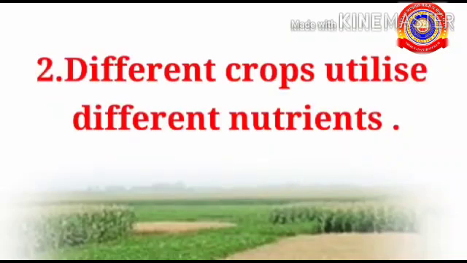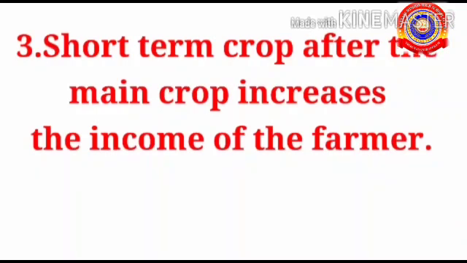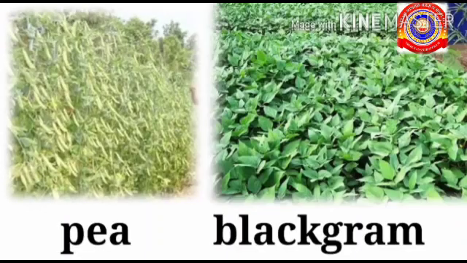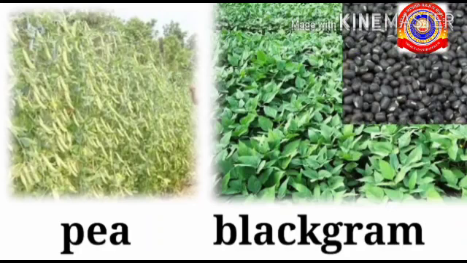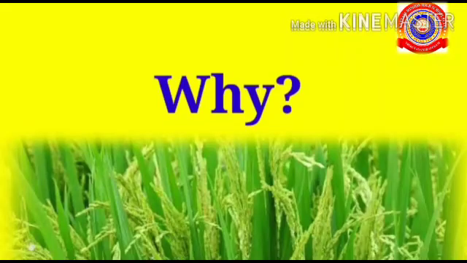Second one, different crops utilize different nutrients, so there always remain some nutrients in the soil. Third one, a short-term crop after the main crop increases the income of the farmer. Haven't you noticed pea and black gram which are cultivated after paddy cultivation? What is the benefit of that?